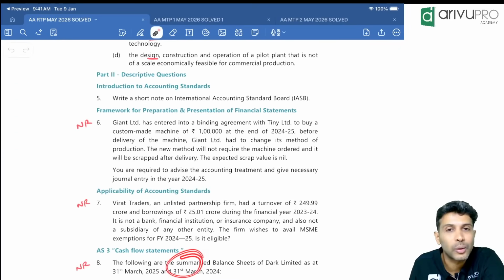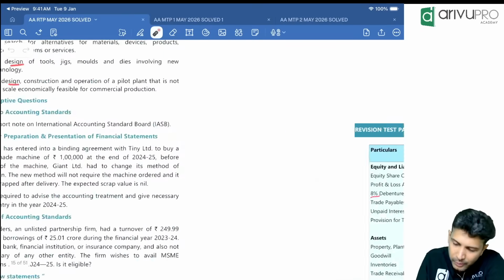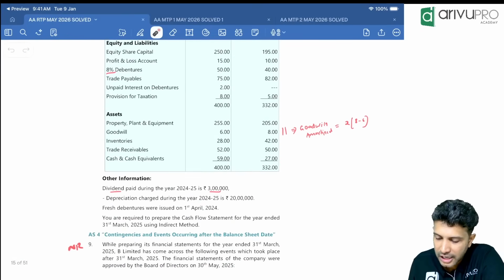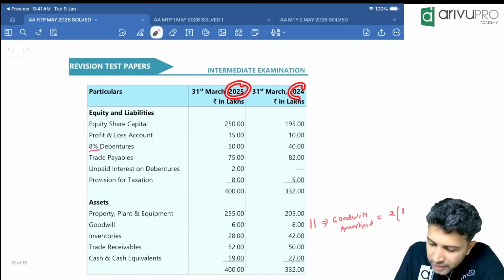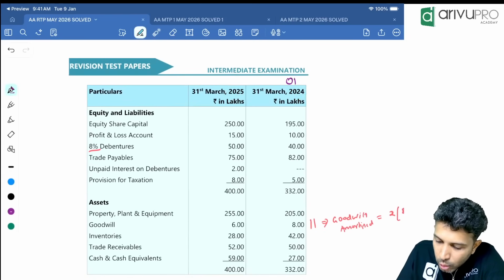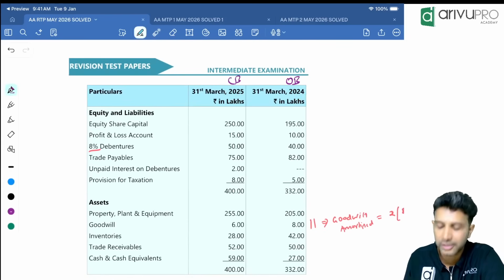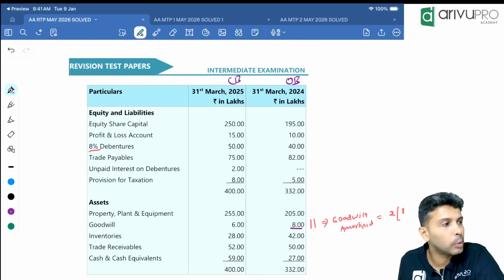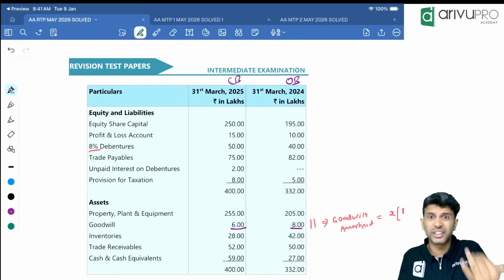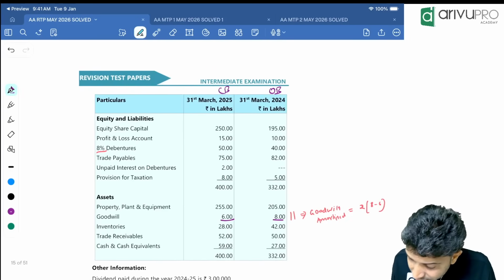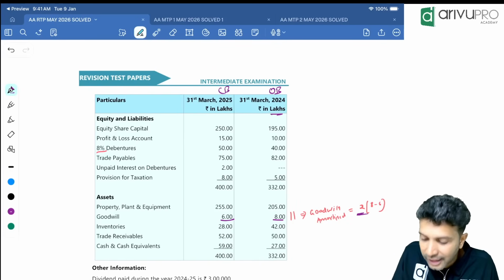In fact, 8th one maybe, I would just tell one thing. Same question is not there, similar one is there. But 8th is a cash flow statement. But watch out. Here they have given 31st March 2025, 31st March 2024. So this is your opening balance, this is your closing balance. Goodwill opening balance 8 or closing balance 6. 8 has become 6, so it has reduced. So goodwill has been amortized. How much? 2 lakhs. All these numbers are in lakhs.